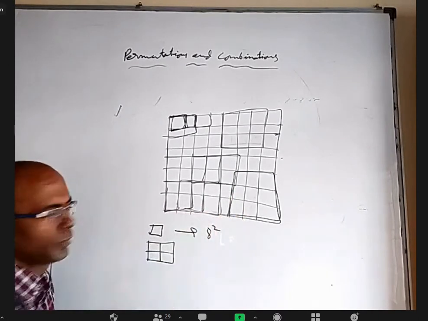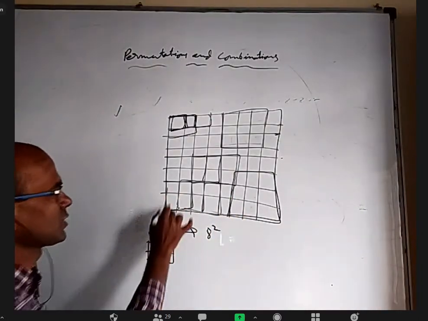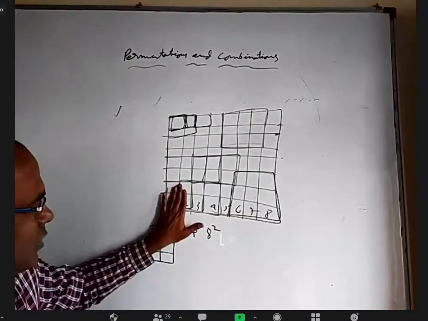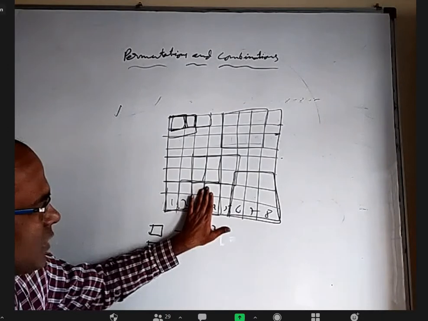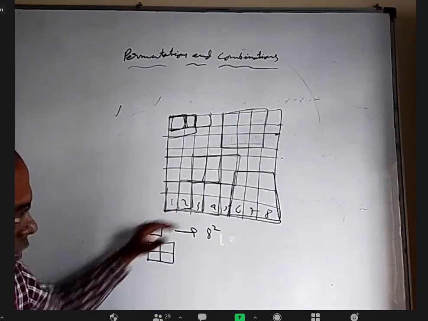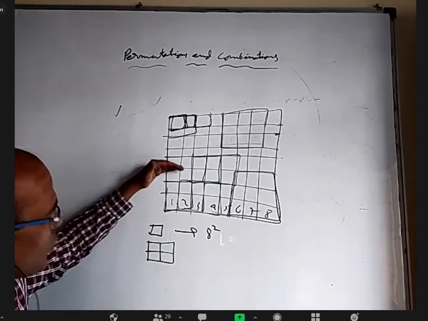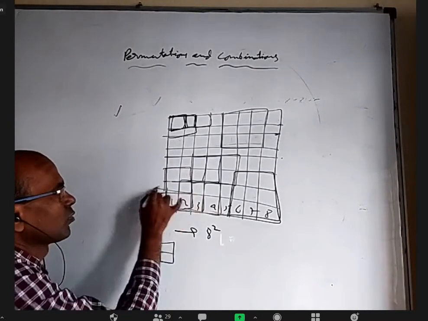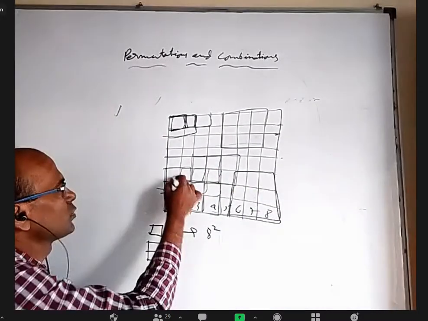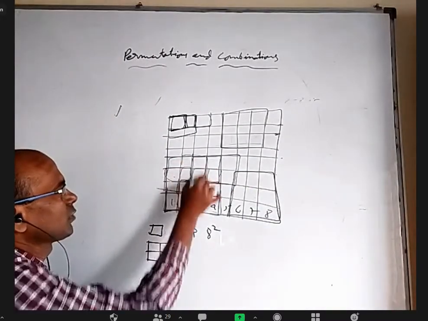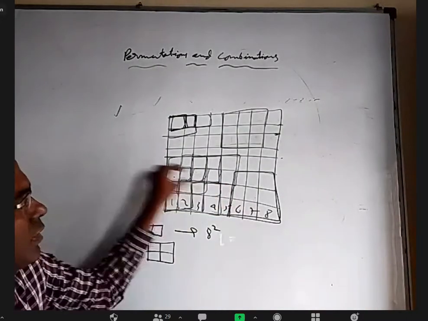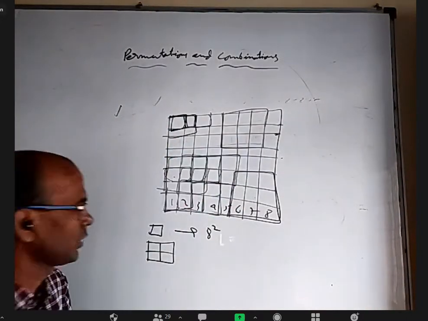This is another 1. Basically this is 1, 2, 3, 4, 5, 6, 7, 8. This is 1 square, this is another 1, another 1, like that you got 7. So using these 2 rows, this type of square, you got 7. If you use the next 2 rows, you will get 1 here, 1 here, 1 here, another 7. Like that, you will get 7 plus 7 plus 7, 7 times, which will be 7 square.